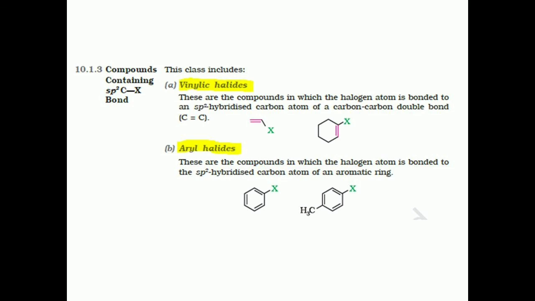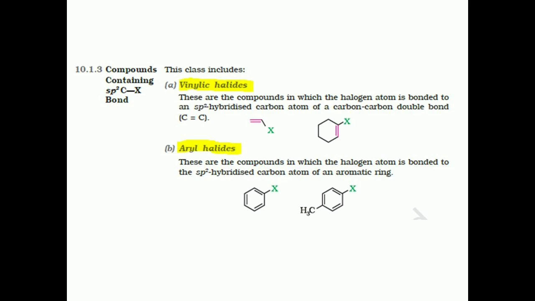So the name itself, haloalkenes, alkenes, C double bond C, a double bond between two carbon atoms. The best example is CH2=CHX. So vinylic halides, haloalkenes.